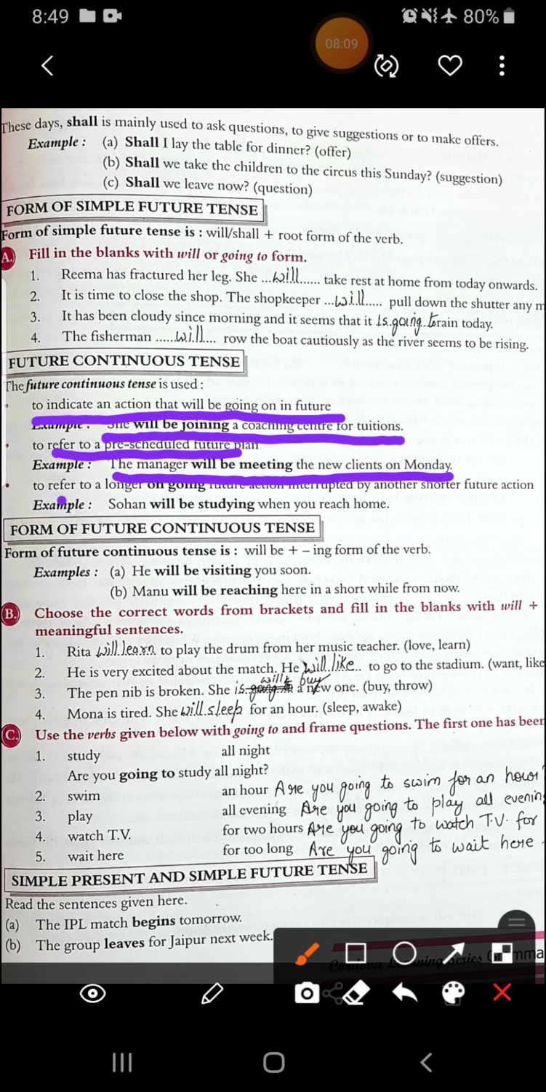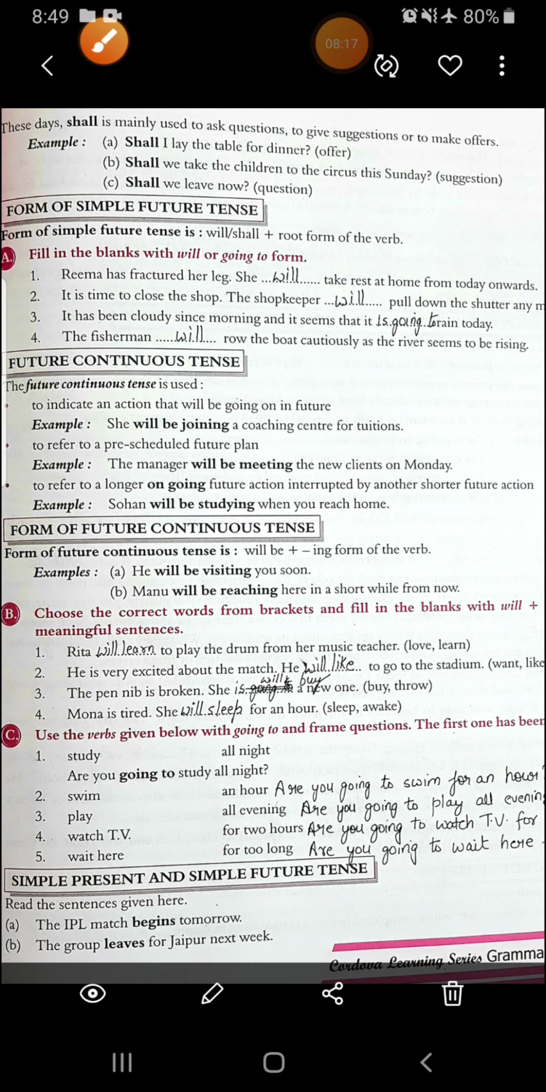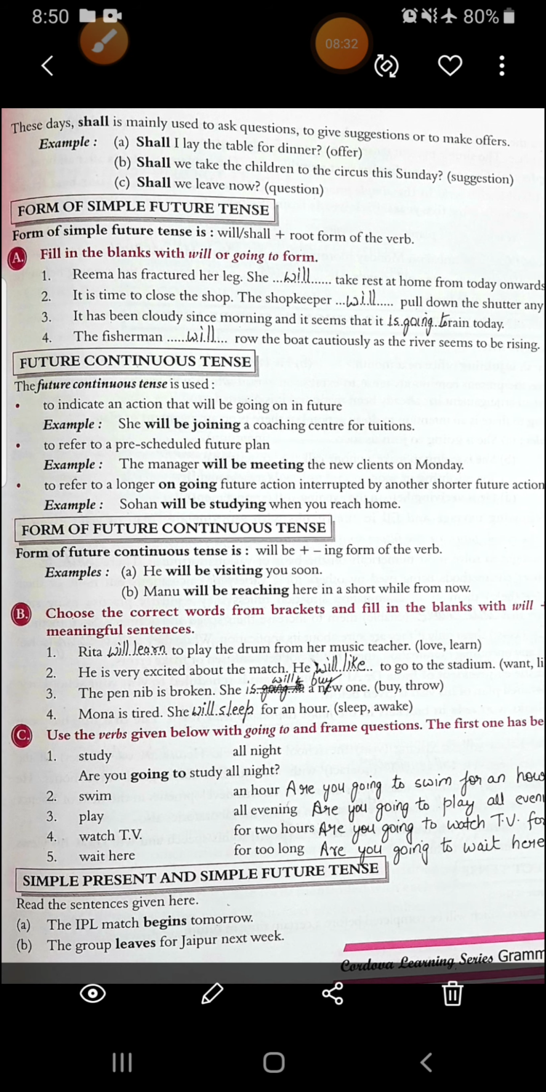Then to refer to a longer ongoing future action interrupted by another short future action, like Sohan will be studying when you reach home. So you can see that this action of him studying will be interrupted as you will reach home. So this short future action has disturbed or interrupted his ongoing future action. Alright, I've already discussed by which form we can write future continuous tense, that is will, shall, be plus the ing form of the verb.